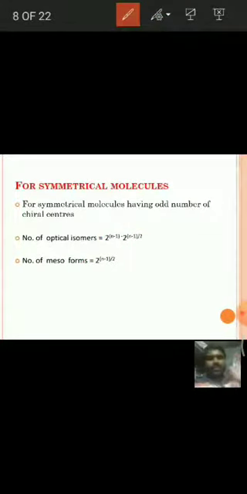We know the formulas for unsymmetrical molecules, and in symmetrical molecules, two types: symmetrical molecules having even number of chiral centers, and symmetrical molecules having odd number of chiral centers. Then let us see some examples to understand completely about the prediction of stereoisomers.